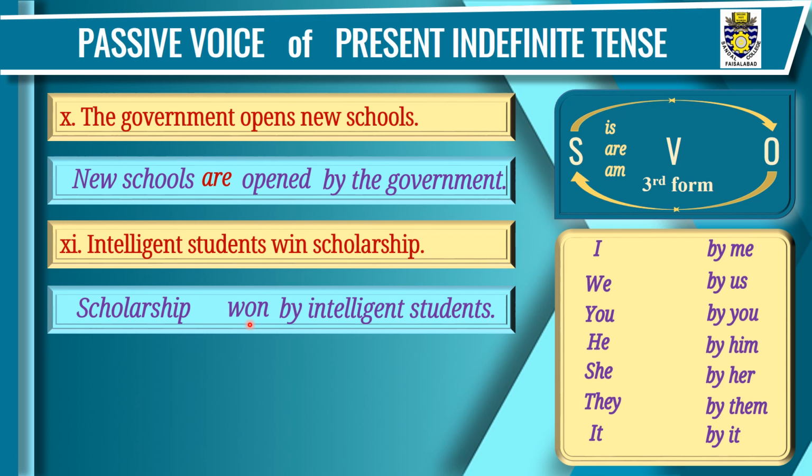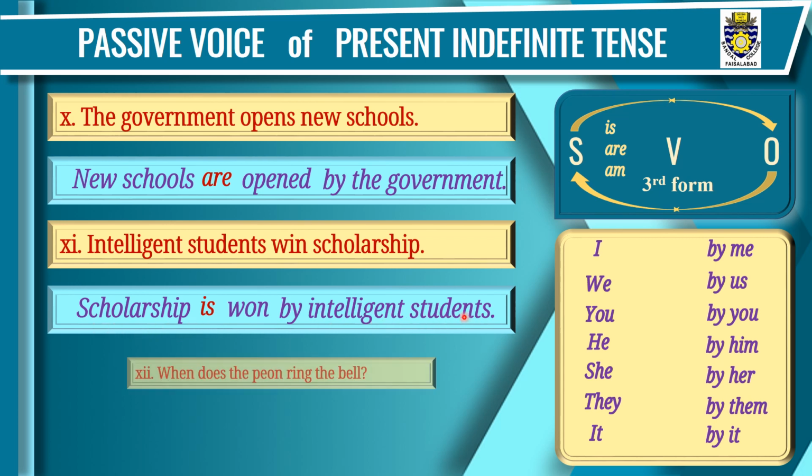There remains only last step, that is helping verb. Scholarship is singular. We'll use is after scholarship. Scholarship is won by intelligent students.